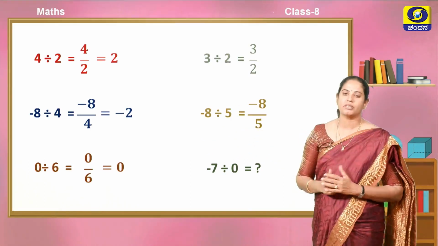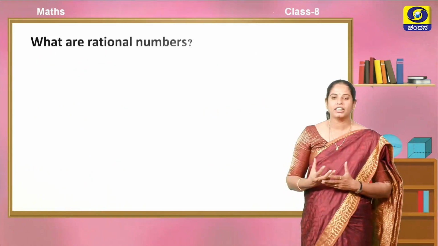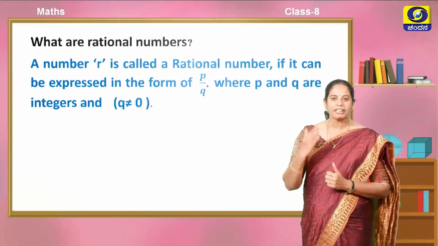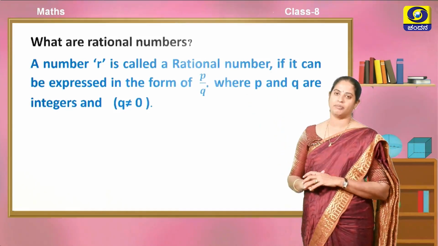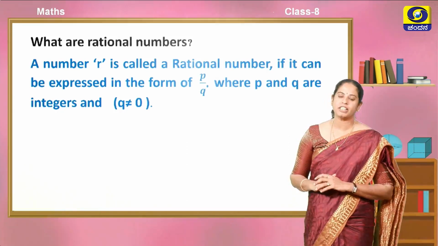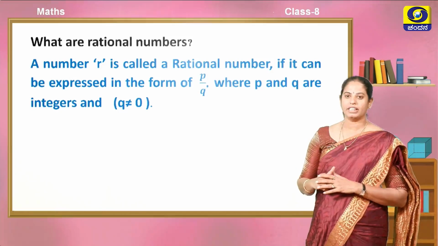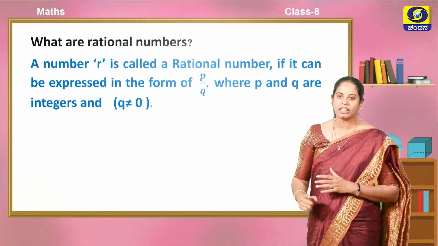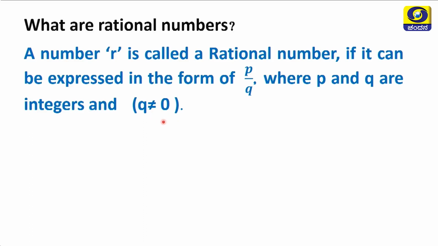Then what are rational numbers? Rational numbers are the numbers that we get when we divide 2 integers. In mathematical words, a number r is called a rational number if it can be expressed in the form p by q, where p and q are integers, but there is a condition: q, the number in the denominator, should not be equal to 0. Then it is called a rational number.